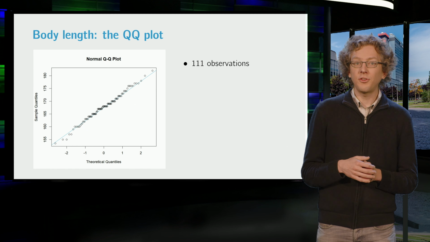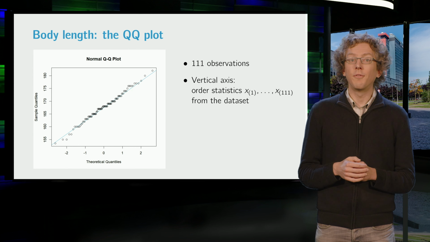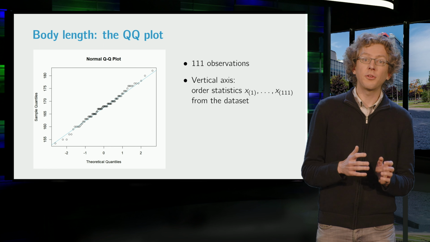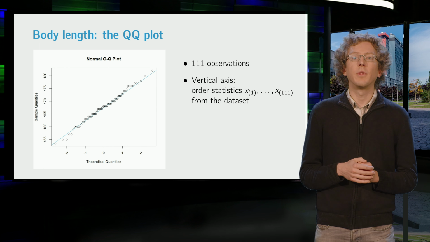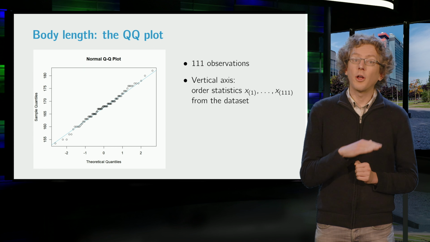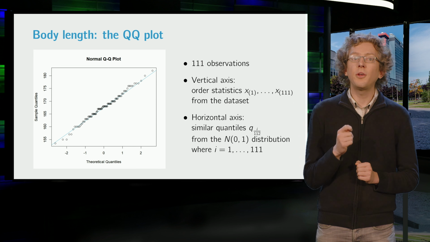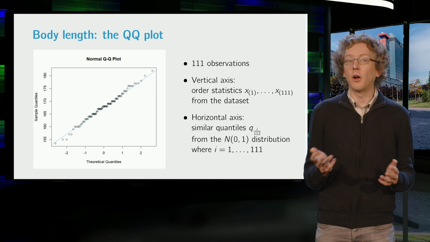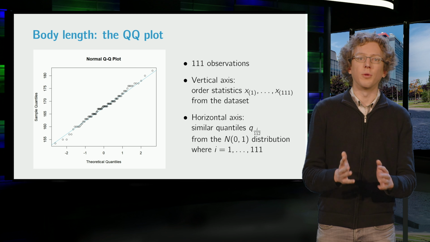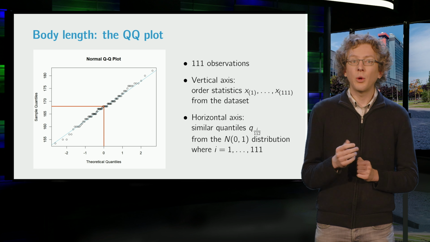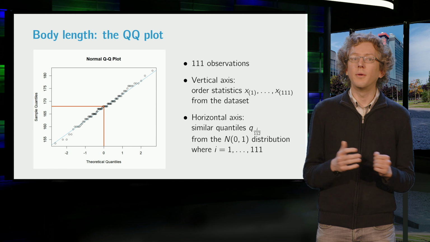On the vertical axis we put the order statistics, from the smallest observation x(1) to the largest x(111). So these are the observations from the dataset. On the horizontal axis we put the theoretical quantiles of the distribution we are dealing with. In our case, let's take the standard normal one. As an example, for i equals 56, we exactly get the quantile q0.5, which is the median.